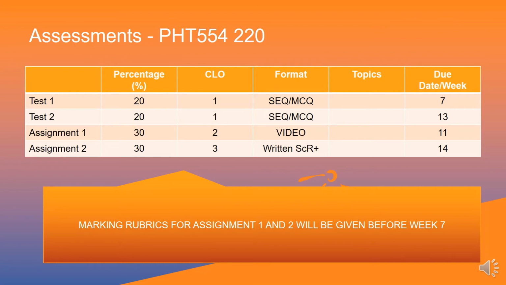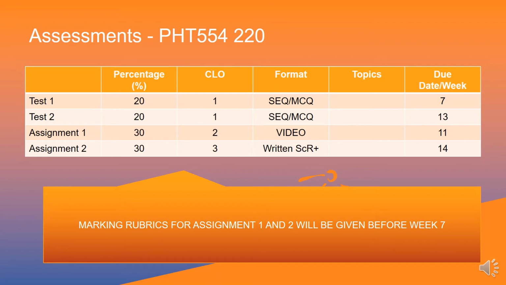Test 1 represents 20% of the total 100%, and will cover learning outcome number 1. The format is either short essay questions, structured questions, or MCQ, or a mixture of SEQ and MCQ. We will be sitting test 1 by the 7th week.